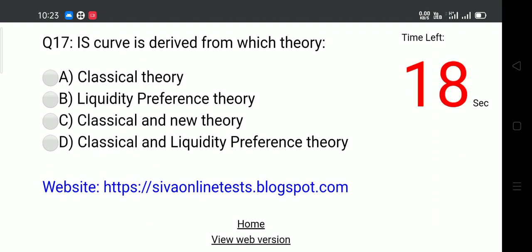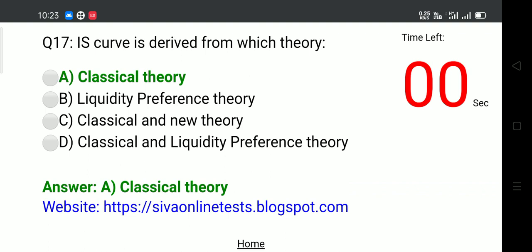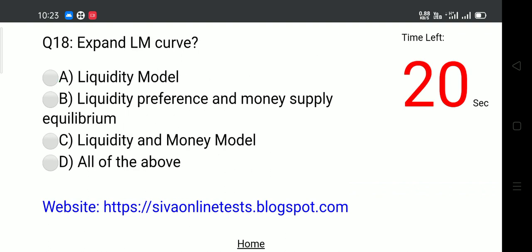Question 17. IS curve is derived from which theory? Options: A. Classical theory, B. Liquidity preference theory, C. Classical and new theory, D. Classical and liquidity preference theory. Answer: A. Classical theory.